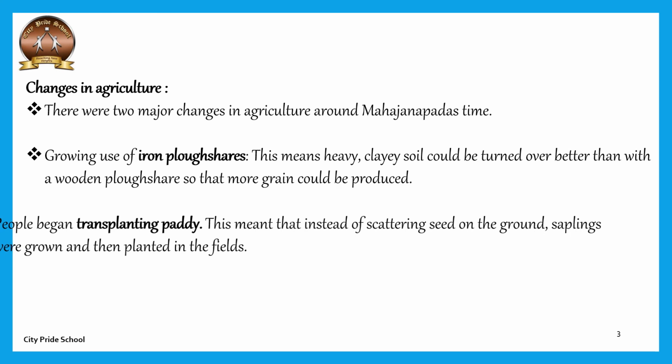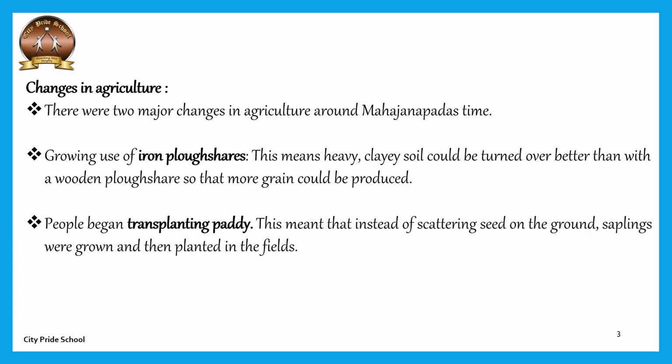The second major change was that people learned and began practicing transplanting paddy crops. You must have seen how rice is planted. First, rice is planted in some other small area.